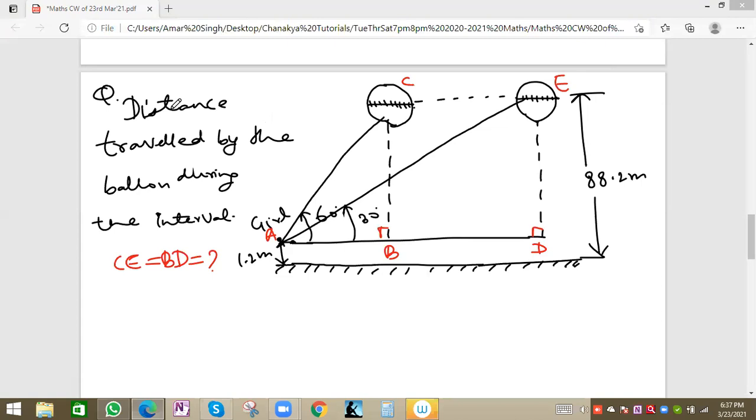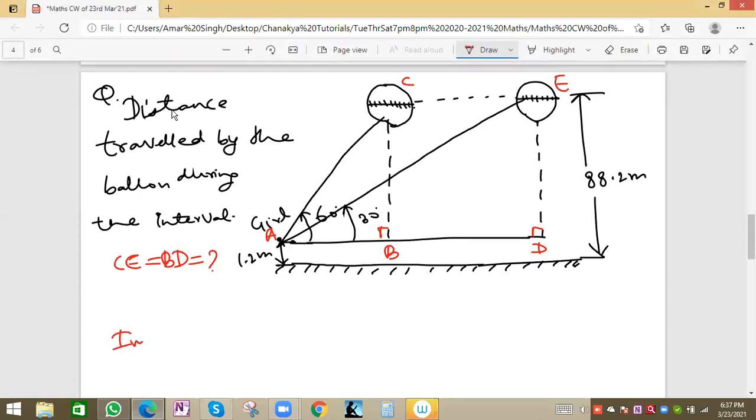An important question from this chapter: in height and distance, or applications of trigonometry, there are actually 4 questions. One is an example, and then question number 13 from the NCERT book, question number 14, and question 15.